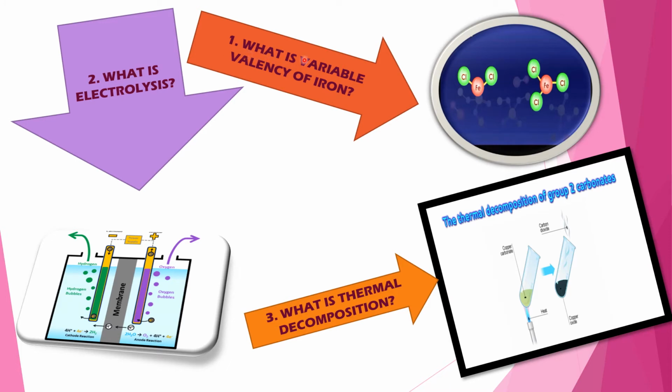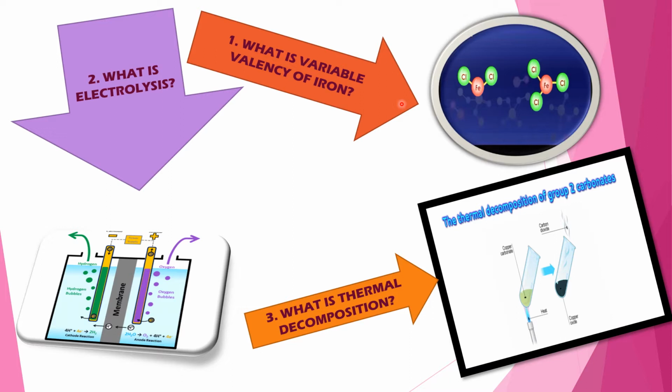First question is, what is variable valency of iron? Some elements show variable valency. Among metals, copper, iron, tin, lead, manganese, chromium, etc. and among non-metals, nitrogen, phosphorus, sulfur, etc. have variable valency. Sometimes to indicate the lower valency of an element, the word ending "-ous" and to indicate the higher valency, the ending "-ic" are used.